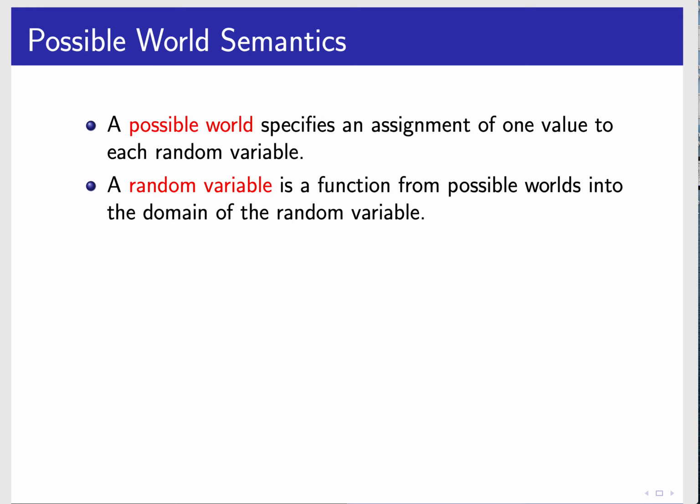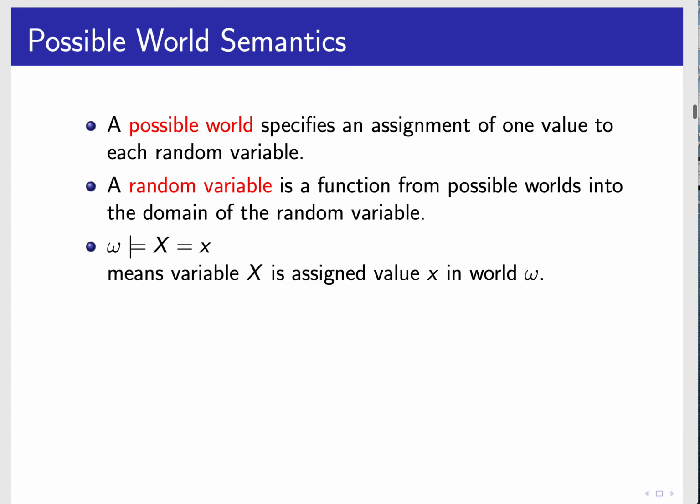Okay, so here's the semantics of what we're going to mean. We talk about possible worlds. A possible world specifies an assignment of one value to each random variable. We saw this before in constraint satisfaction problems. And a random variable is just a function from possible worlds into the domain of the random variable. So that's what we're going to mean by random variable. It just takes a possible world and returns a value.